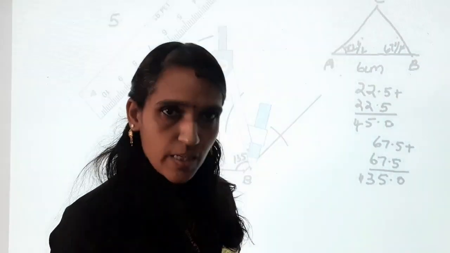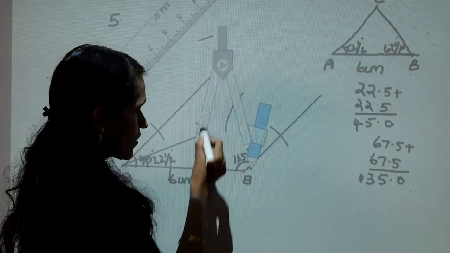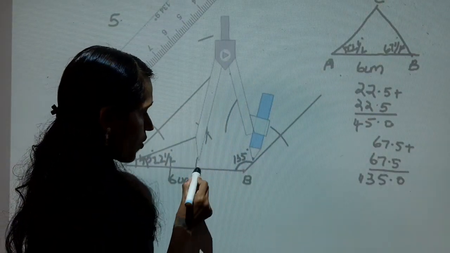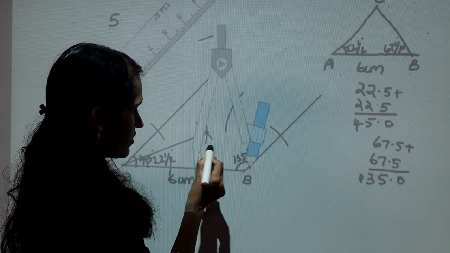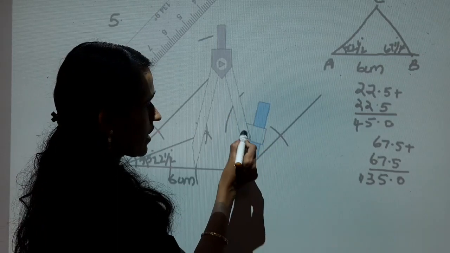Next, with the same measurement, keep the compass on this intersected point and draw an arc inside this angle.